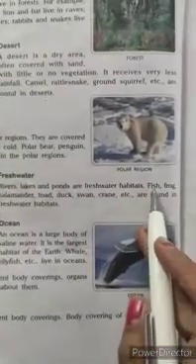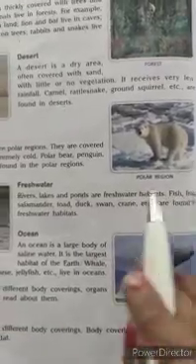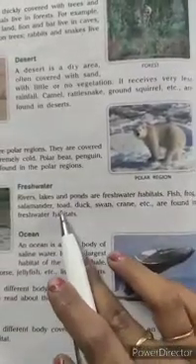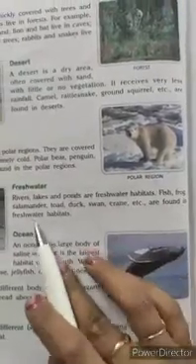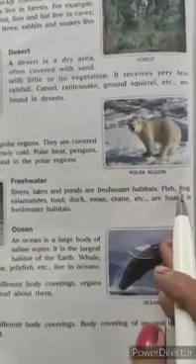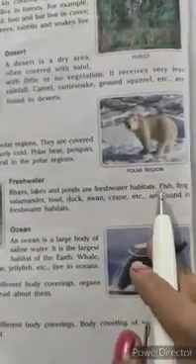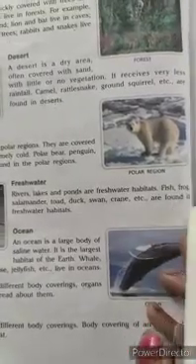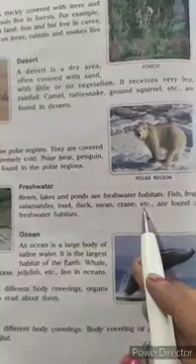Now what animals are found in the freshwater habitats? Fish, frog, salamander, toad, duck, swan, crane, etc. are found in the freshwater habitats. Whenever you visit any river area or pond area near you, you find that fishes are there, frogs are there, and sometimes you can see ducks and cranes over there.